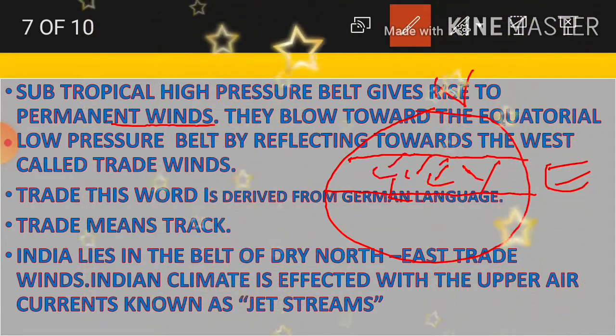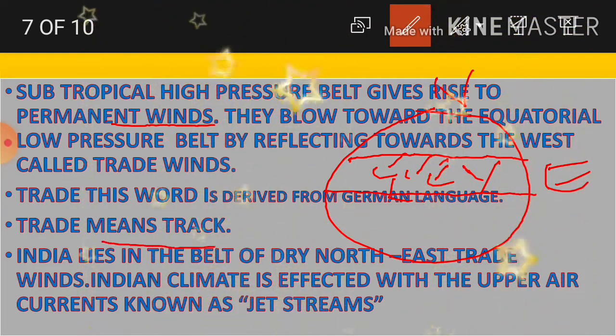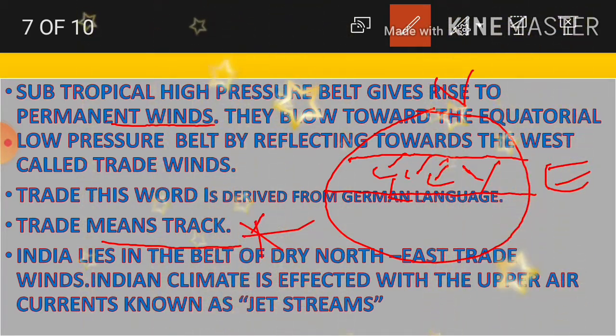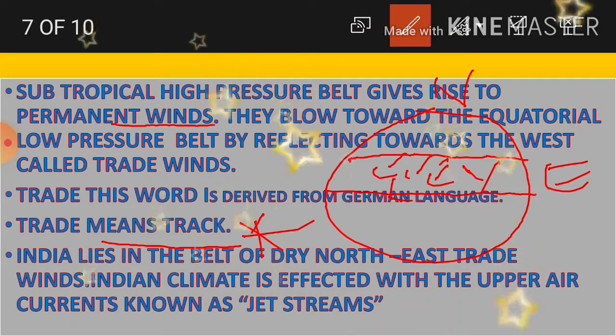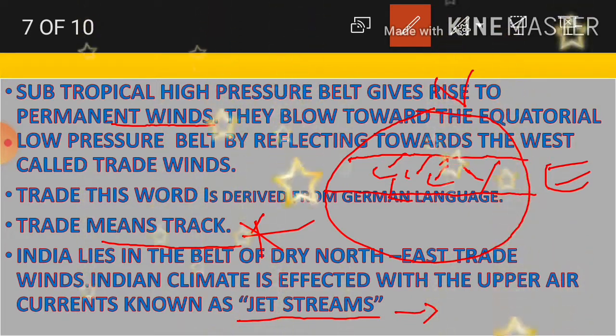This word trade is derived from where? From the German language. Trade means track. This is half a mark, it will surely come in the exam. Trade means track, a German word. India lies in the belt of northeast trade winds. The Indian climate is affected by the upper currents known as what? Jet streams. I already told you in the last slide, the jet stream speed is 184 kilometers per hour.